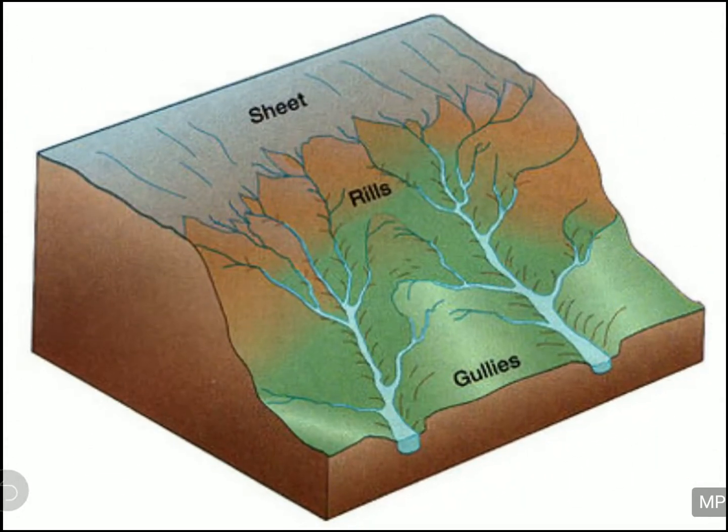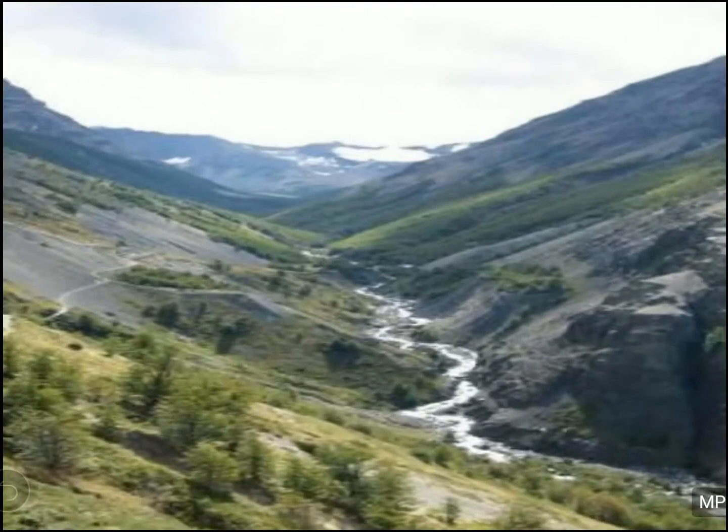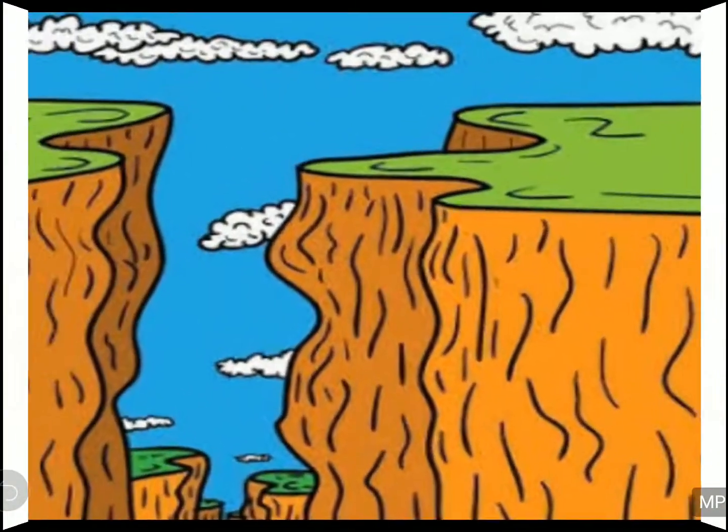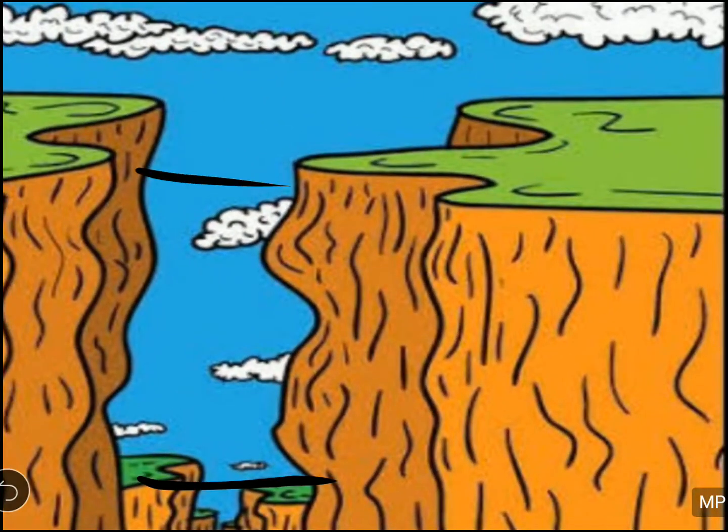You can see here the railings and the gullies. When the mark is made, it is called railings. Railings get deeper and become gullies, and gullies become further deeper and wider, and it turns into a valley. So this is the example of V-shaped valley where the mountains are in the V shape. Now let us see what is a canyon. A canyon is where the distance between the two mountains is less at the bottom and more at the top, and that is called your canyon. But when the distance is the same at the bottom and at the top, almost the same, then it is called a gorge. Alright. So this is your gorge and canyon.